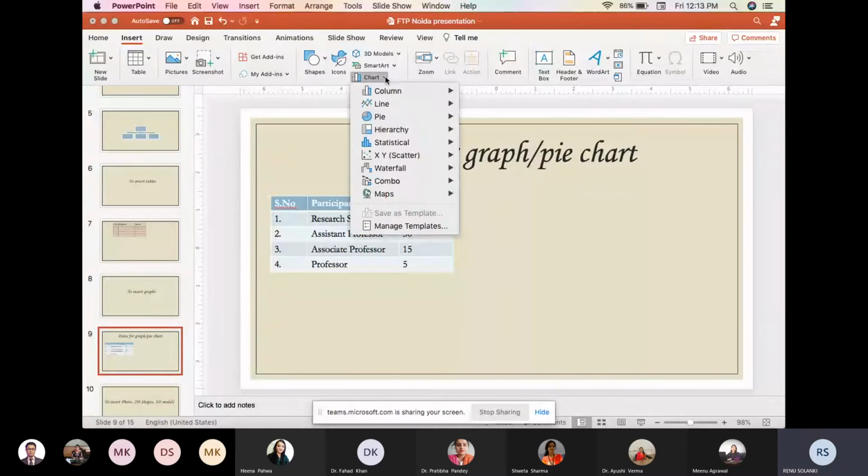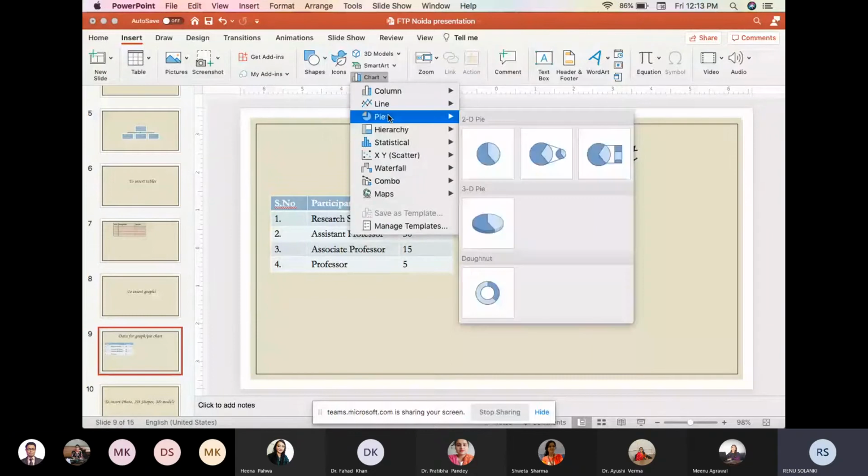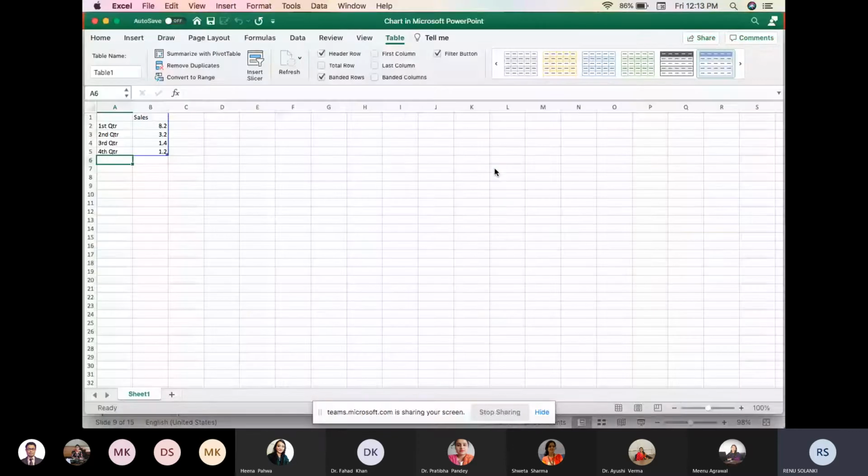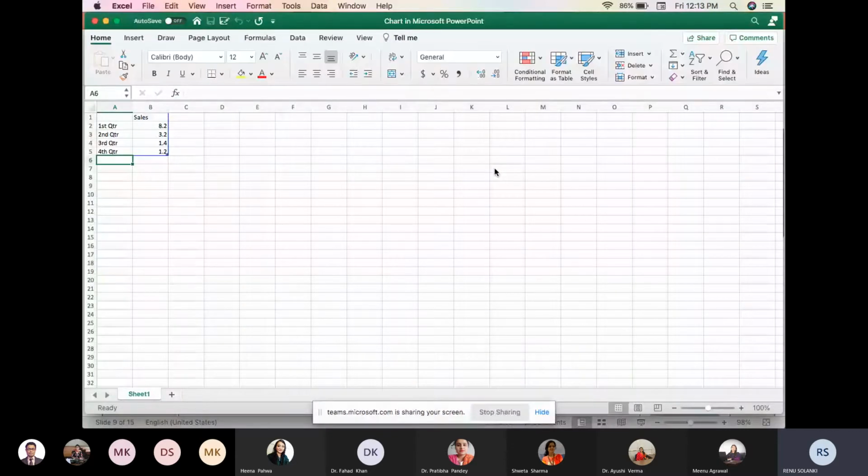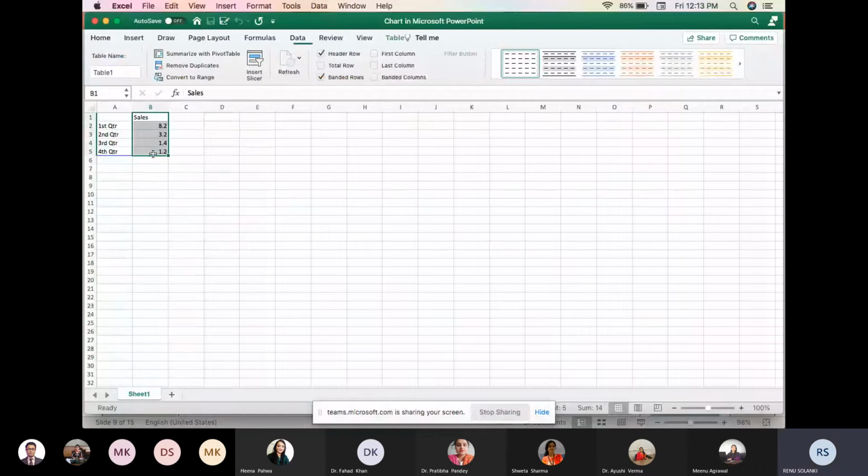So in this chart, I want to represent this data in the form of the pie chart. So I will click on the 2D pie. When I click on the 2D pie, an Excel sheet will open in which we are supposed to enter the data. This Excel sheet already will have some default data. So we have to edit this data. So I will delete this data and this one.